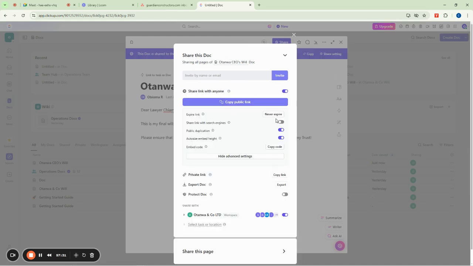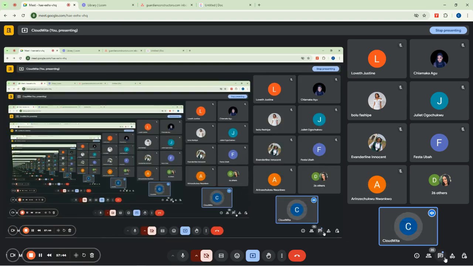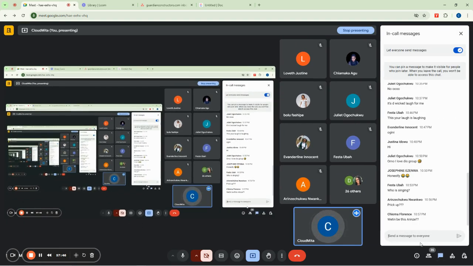And then I can now come here. When should the link expire? I will say never expire because I don't want the link to expire. So I can come down here and copy link. You see public link now? I'll copy the public link. And if I come to the meeting now and I share with everybody here, you are going to be able to view it from wherever you are.